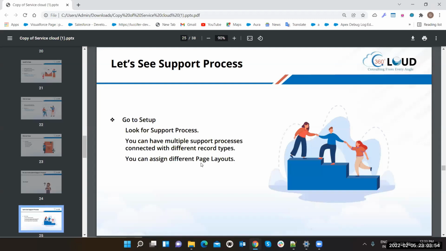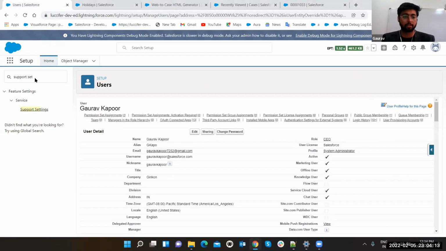Steps to follow when we give service to the customer. Yeah, exactly. I think Mr. Sandeep it was, sorry if I'm wrong. Steps to process your case. Exactly.